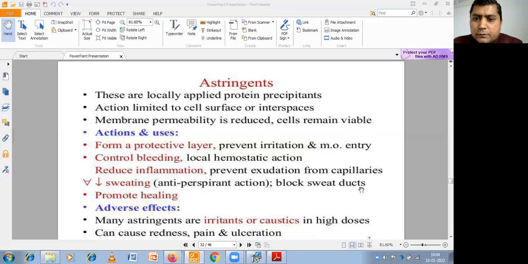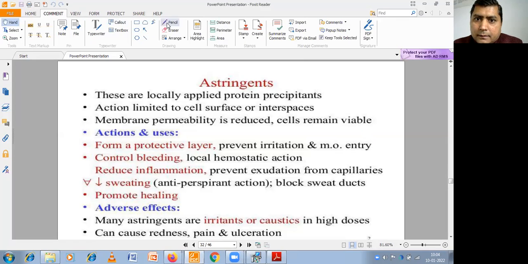So today we are going to discuss astringents. Astringents are the substances which are used locally, and astringents are mainly responsible for protein precipitation.